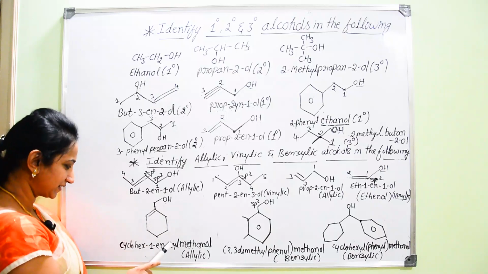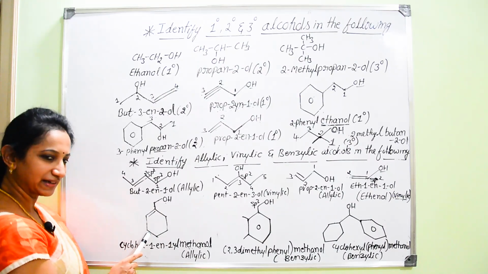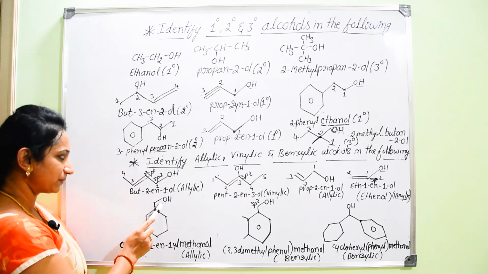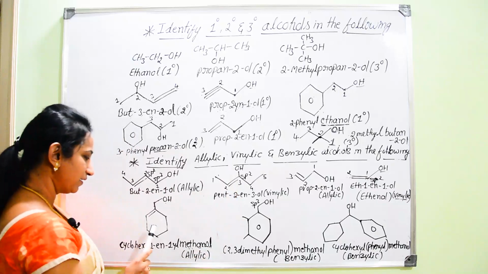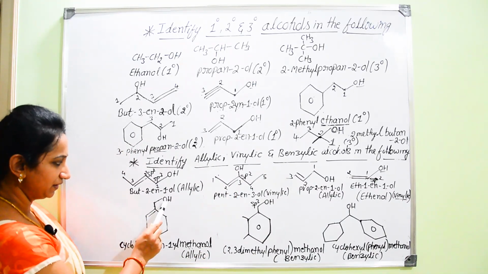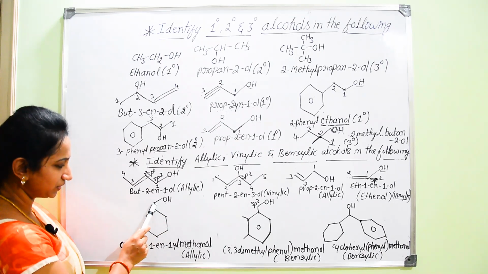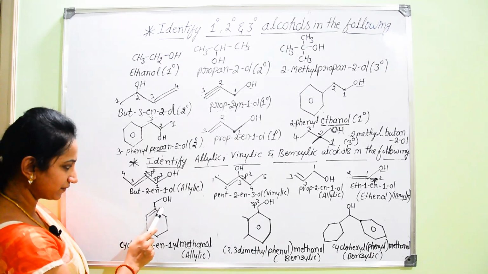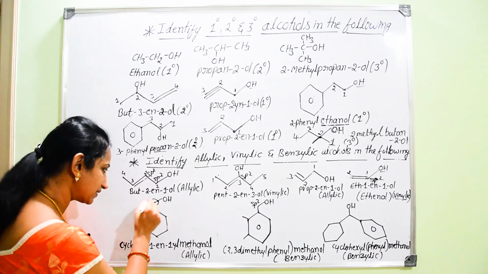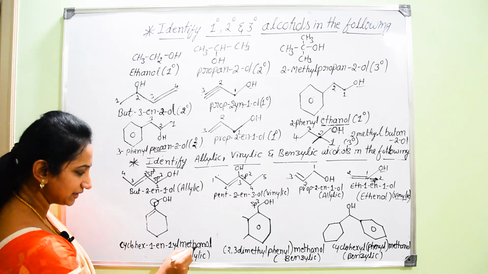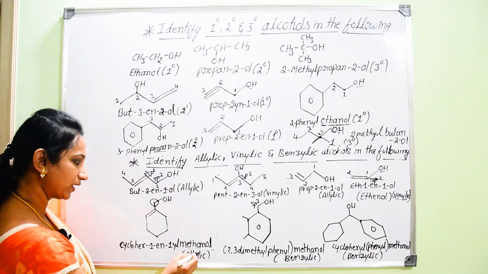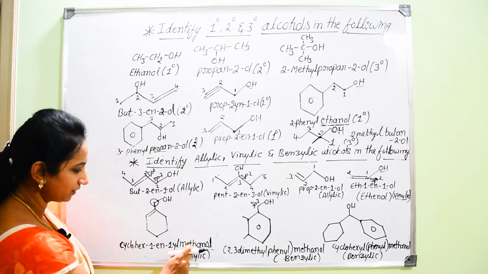Next, if you go for this example, here you can find a cyclic ring, right? Here there is also a presence of a double bond. And as in the previous case, you should observe whether to consider the cyclic ring as the parent chain or the side chain as the parent chain. Here you can see OH is attached to the side chain, not the ring. Hence this is given prominence as the parent name. Here only 1 carbon atom is there, hence we can write the root word as methane. Then after writing methane, the last letter e is replaced by ol, so methan-1-ol, or methanol.